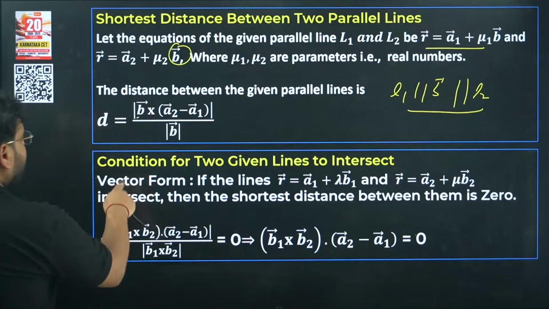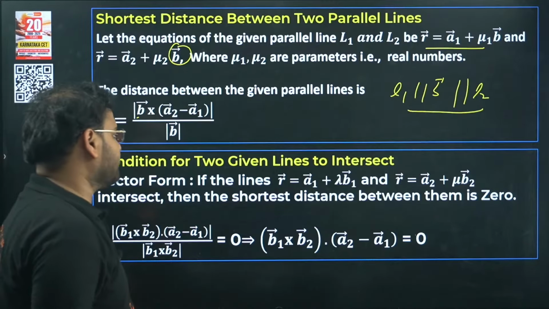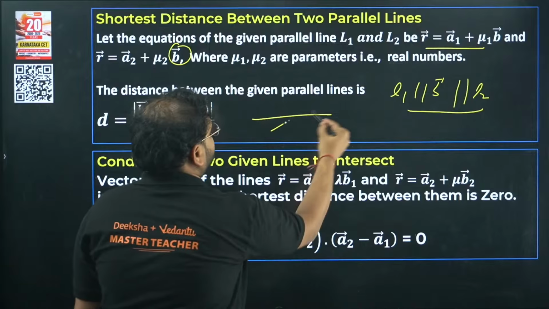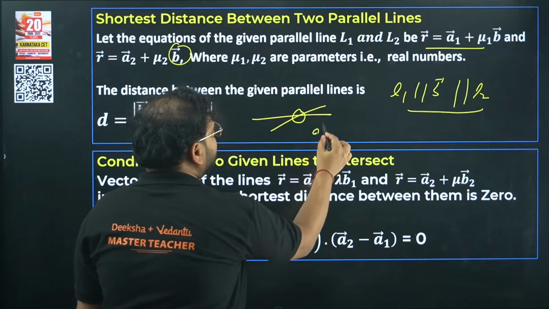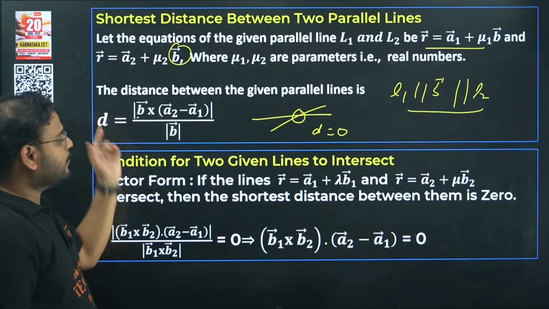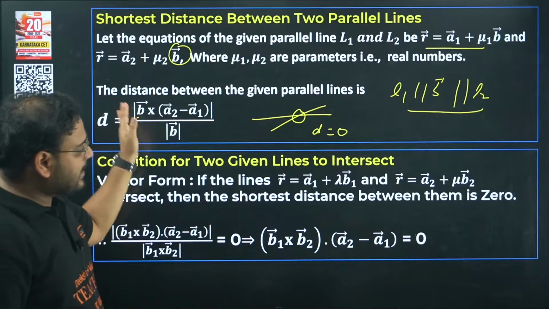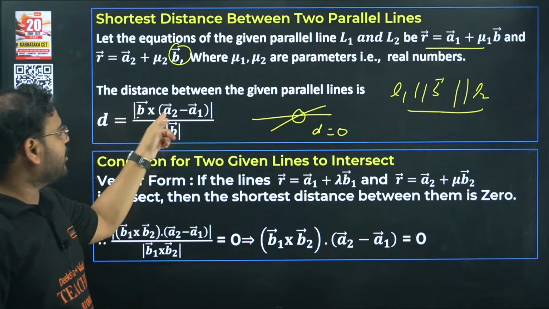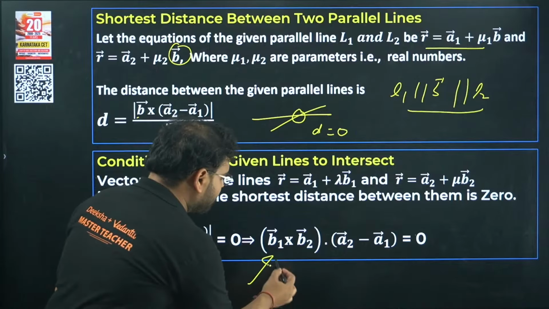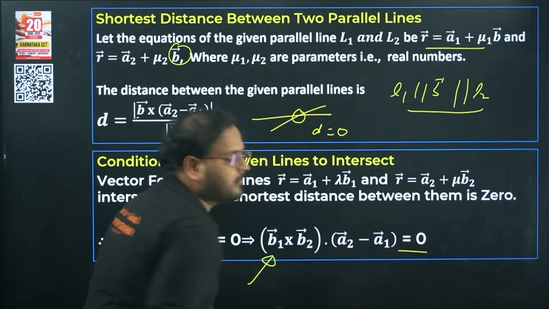Next one: condition for two given lines to intersect. What will happen if the two lines are intersecting in nature? It means the distance between them will be 0. So simply put the numerator as 0. If they are parallel to the same line, then you'll have b cross (a2 minus a1) as 0. If they are not parallel, you'll have the skew form as 0. This is a special case of the first definition only.